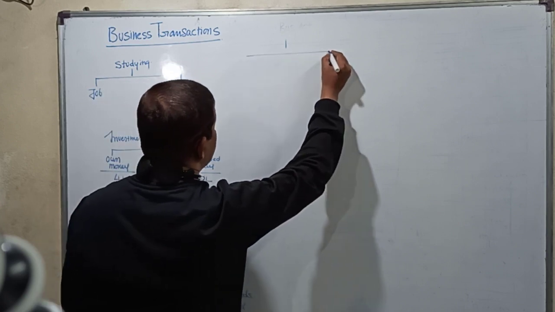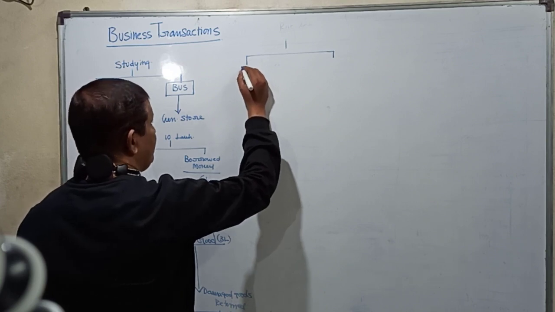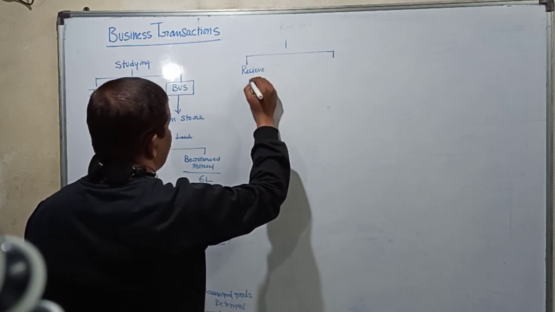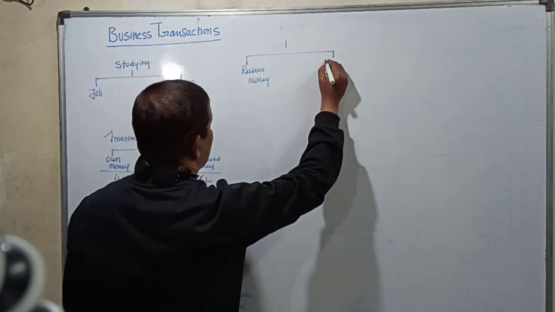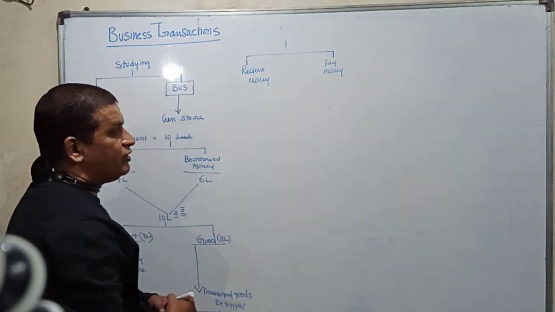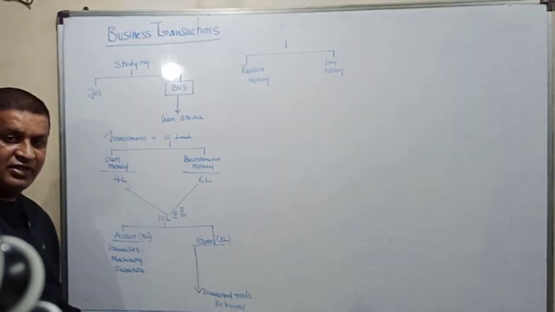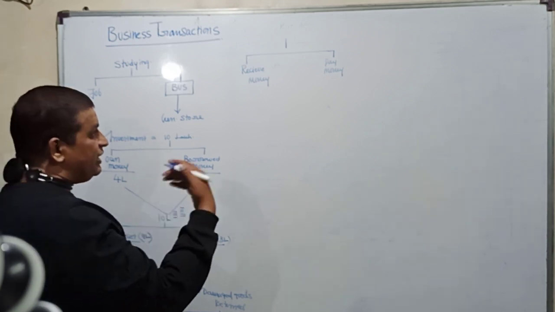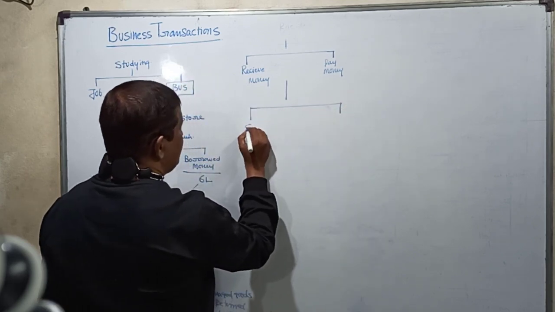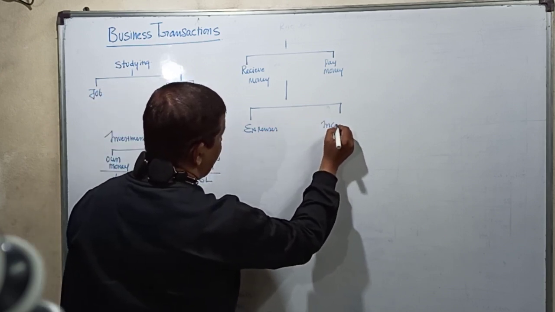So now the business is going on. In the course of doing the business, I receive money, and in the process I also pay money. I'm sitting on the cash counter when I'm selling, I'm getting money, and also I pay money to meet any expenses that are required for the business. So in the process of doing my business, I'll be incurring some expenses and also I'll be receiving some incomes.